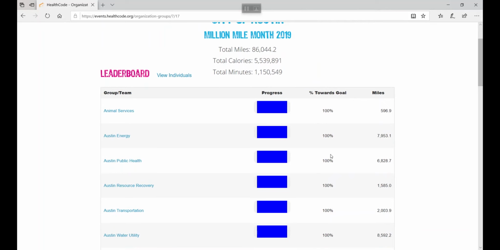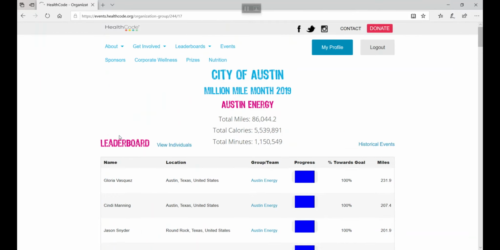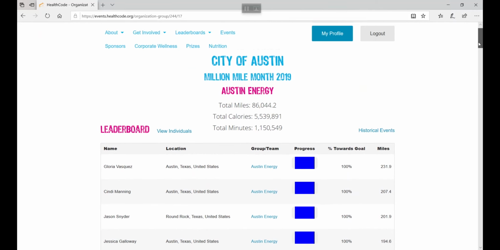Here's a tip. If you see something wacky where there's activity happening, but the goal's just not showing up, it's like still 0, probably somebody inadvertently put in like 10,000 steps as opposed to maybe 10 miles or 100 miles. So just encourage people on the team to go back, check that out. They can edit that on their profile page. And then each one of those departments or those groups has its own page.